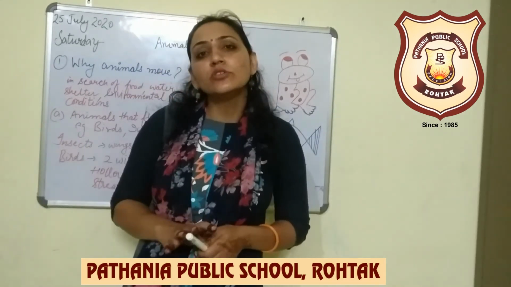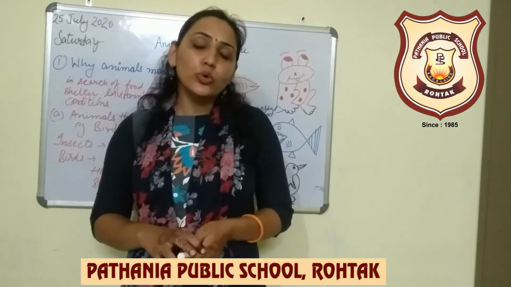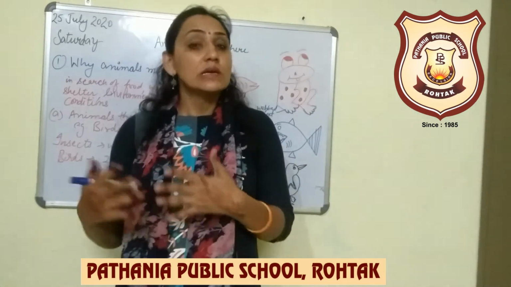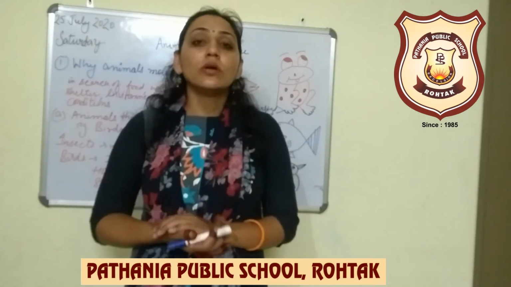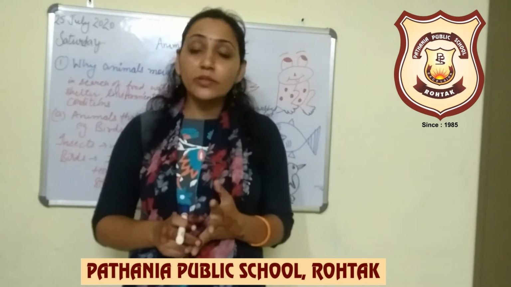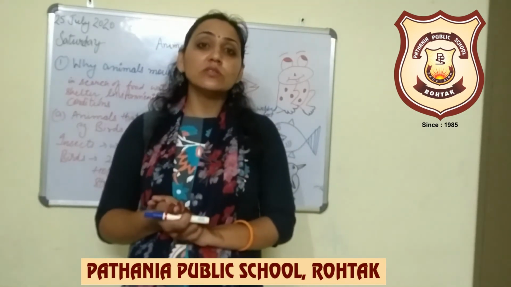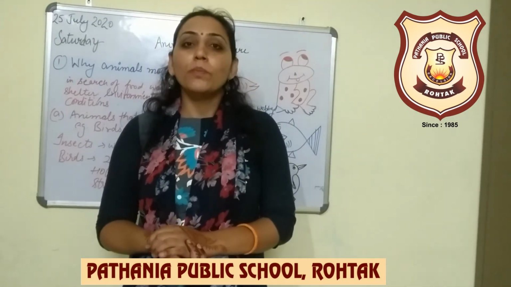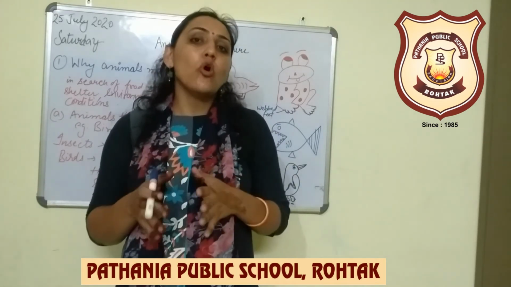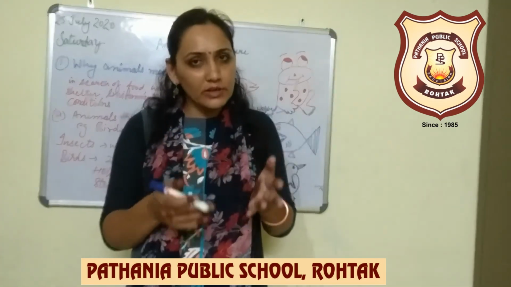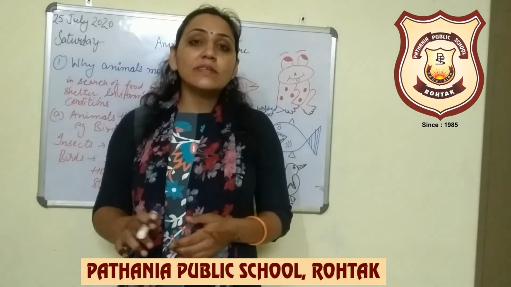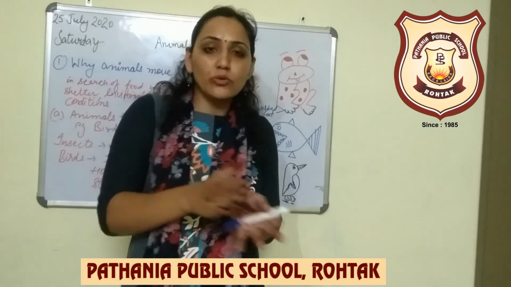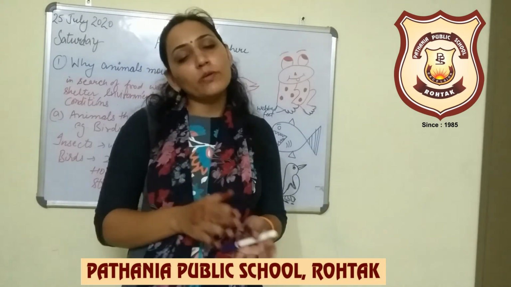Clear? Another one is animals that move on land. As you know, there are different types of animals like lion, tiger, elephant, human beings, snakes, goat, and many more. They can walk, they can run, they can hop, or they can slide. So this is the different mode of movement in different animals. For example, monkeys use their forelimbs to hop from one tree to another, or they climb the trees by using their limbs. Snakes do not have any limbs, but they can slide their body from one place to another in a zigzag way.